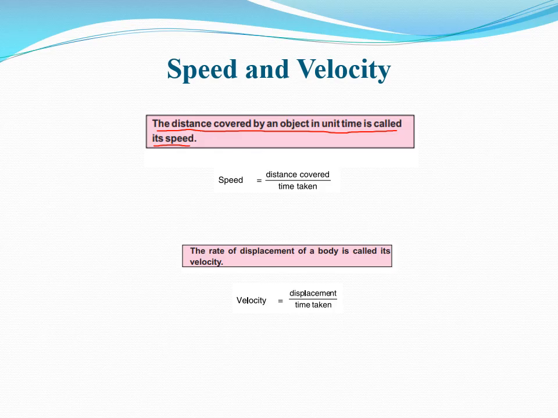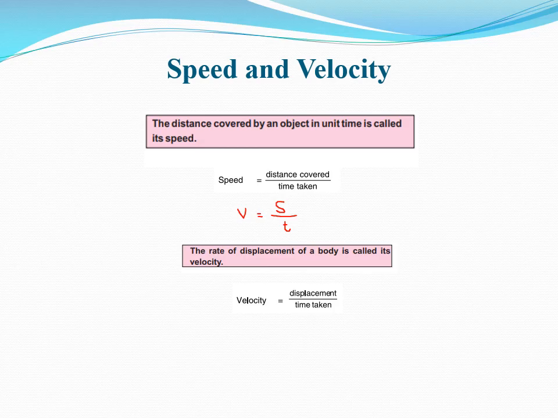And here its formula is given: speed equals distance covered divided by time taken. Speed is denoted by v, distance by s, and time by t. So this is the symbolic formula for speed.